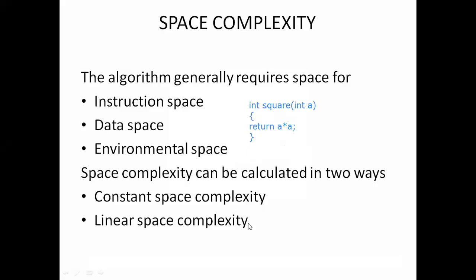For example, see here. Here, constant means fixed size, but here different changes are there.